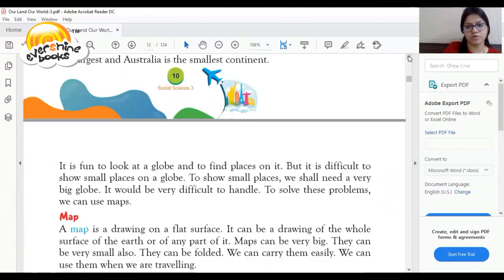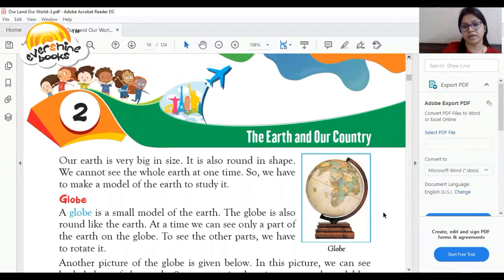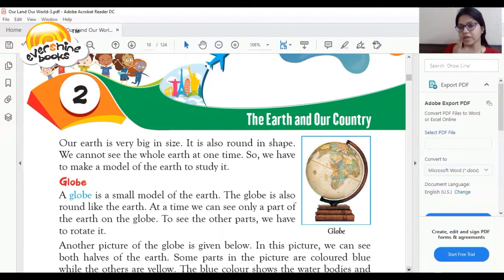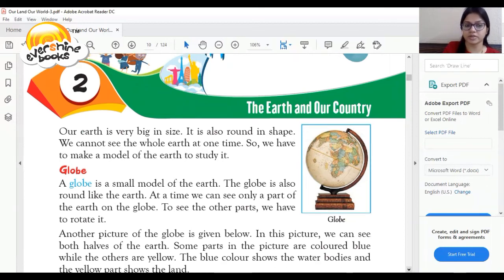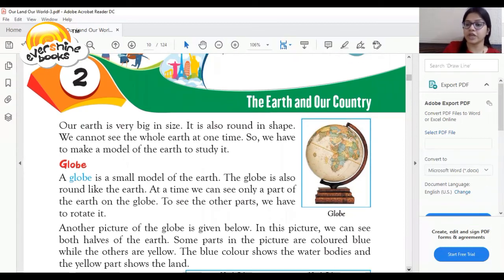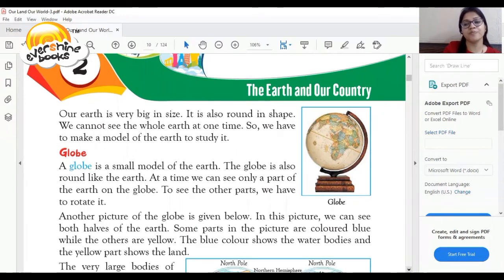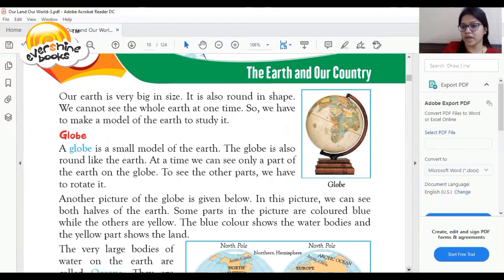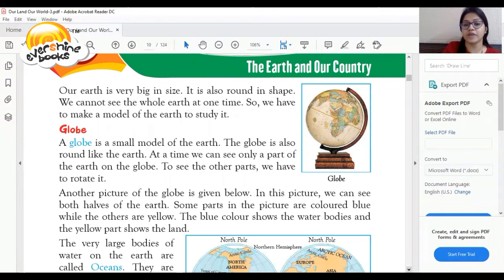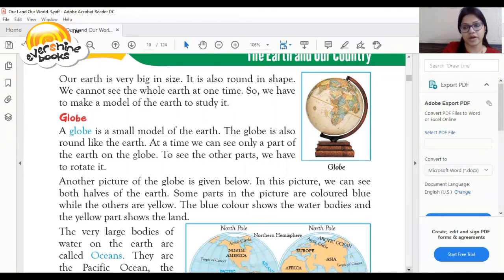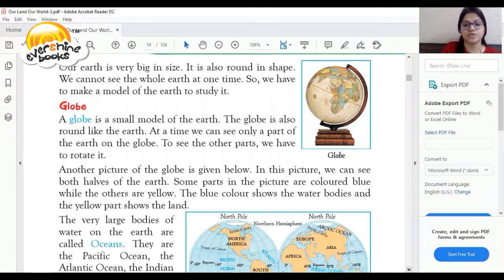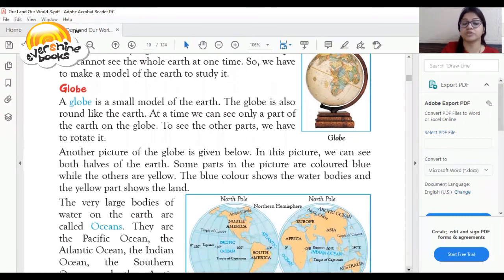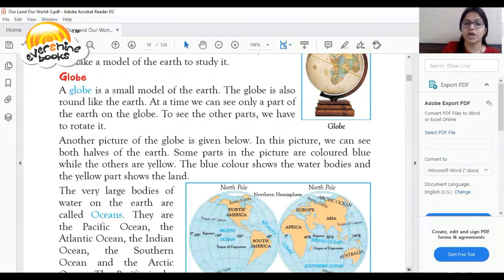So, dear student, this is all about chapter 2, the earth of our country. Dear student, let's have a quick revision of this chapter. Very first, we have learned about the earth. The earth is very big in size. It is also round in shape. We cannot see the whole earth at one time. So, we have made a model of the earth that is called a globe.